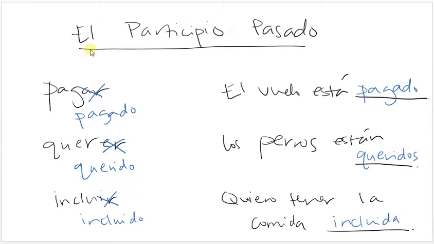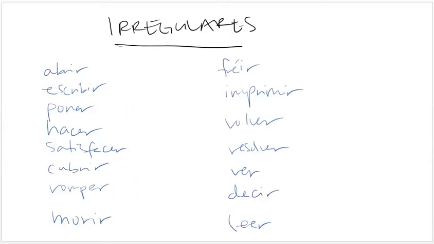But of course, there are a bunch of irregulars. But don't complain, because there's lots of irregulars in English as well. For example, like I said, the past participle of walk is walked. The past participle of swim is swum, and the past participle of drink is drunk. So it's really weird in English too. For the irregulars in Spanish, you just have to memorize them.